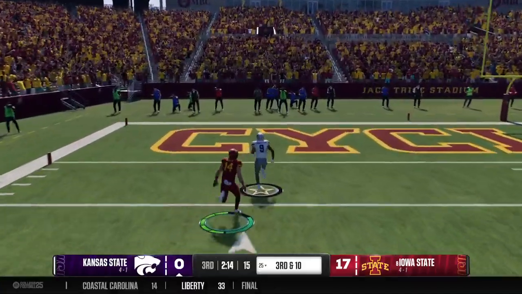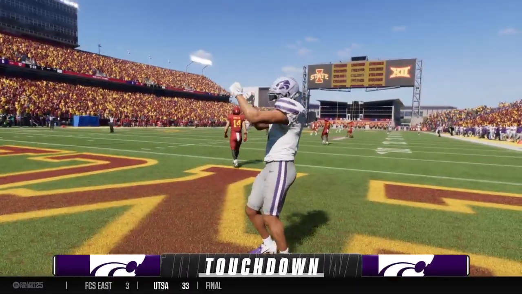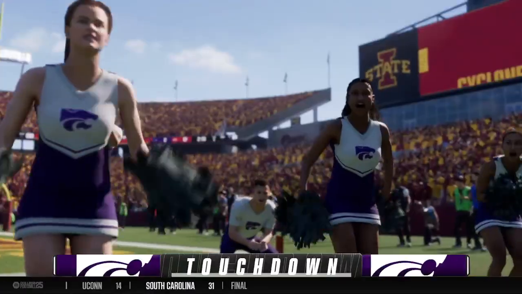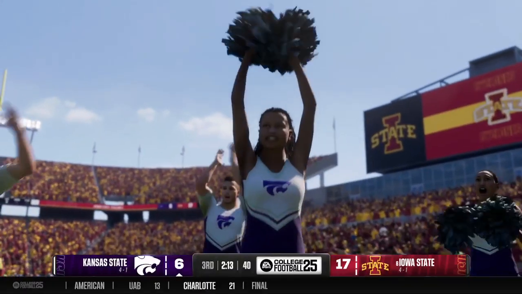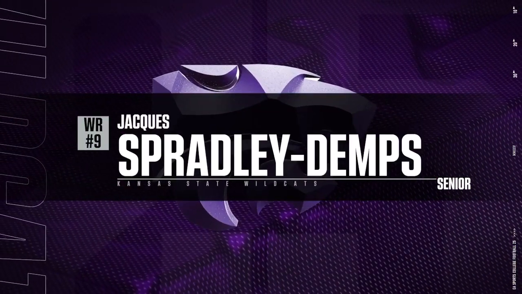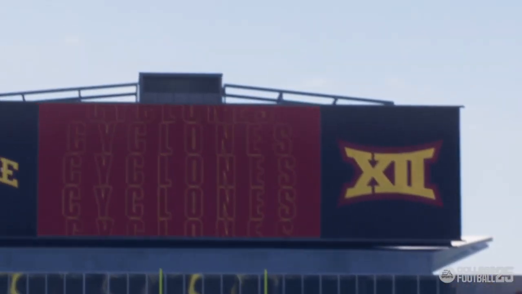Got it in stride inside the 20. Touchdown, Kansas State. And once he got away from the D, they had no shot at catching him. And I think in the pre-snap, I think both of these guys were on the same page. They had a look defensively that let them know we can pitch this thing way down the field. I'm going to go run under it and make a big play for it.